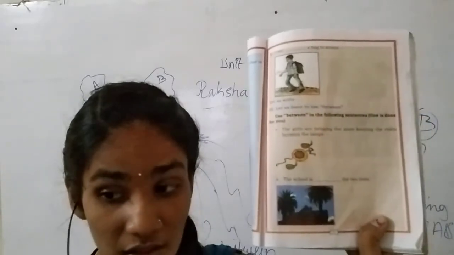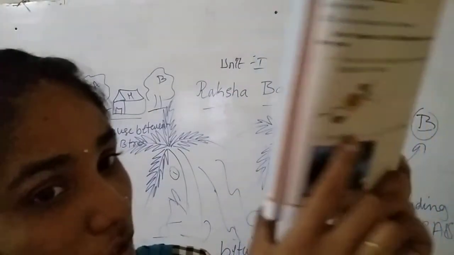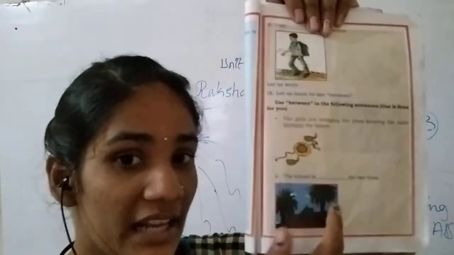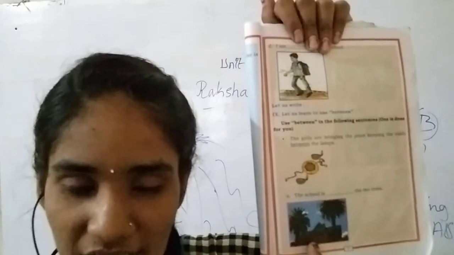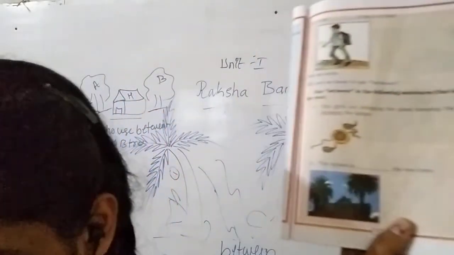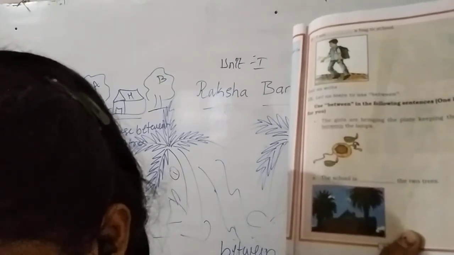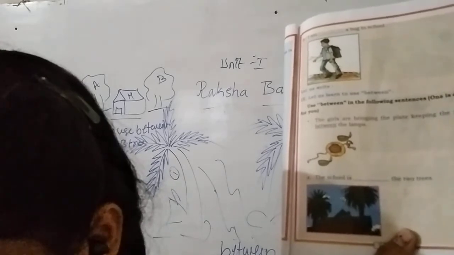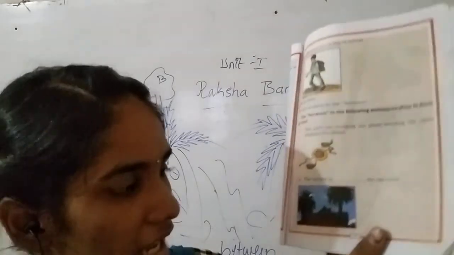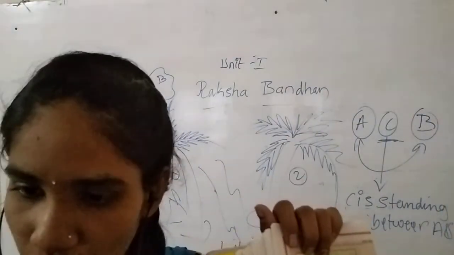In the picture, see it carefully. How many trees are there? Two. Only two trees are there, not more than two. So for that we can use here between. So in the blank, what do we have to write here? Here in the blank we have to write between. Yes. Again I will write it on the board. Yes. So now turn the page.